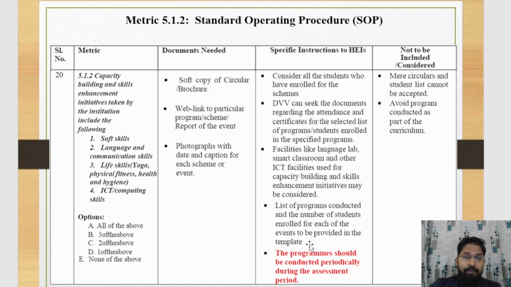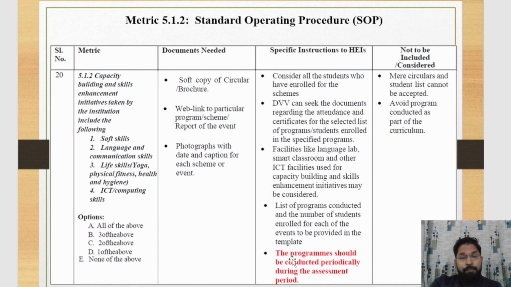That means if you conduct any event that supports soft skills, communication skills, life skills, and ICT and computing skills in your institution, then the template, brochure, student participation, and a sample of the certificate that you provide to the student are also needed in the report, and the list of programs and number of students enrolled in each event to be provided in the template is also needed.